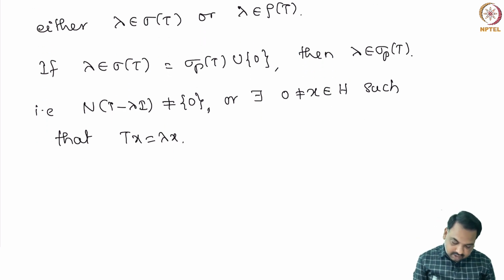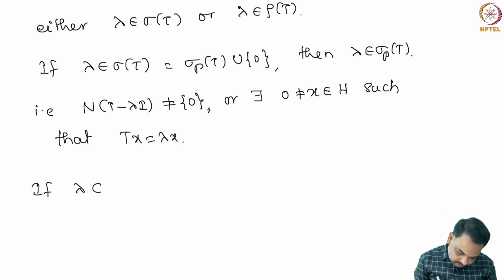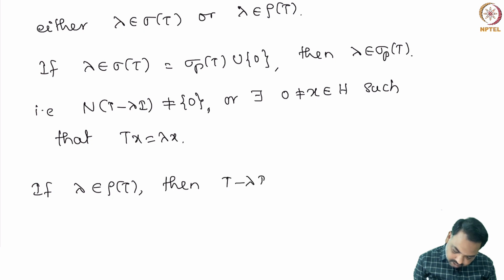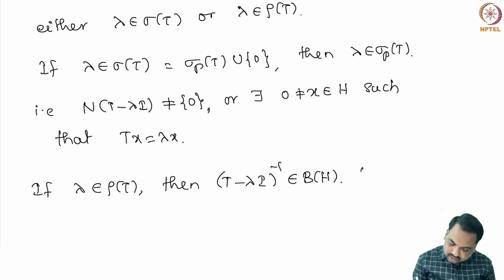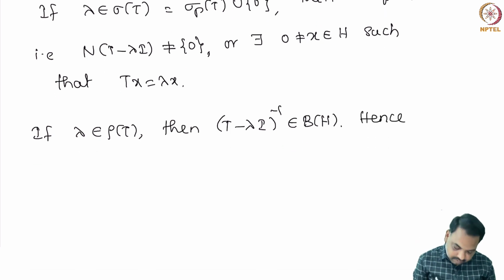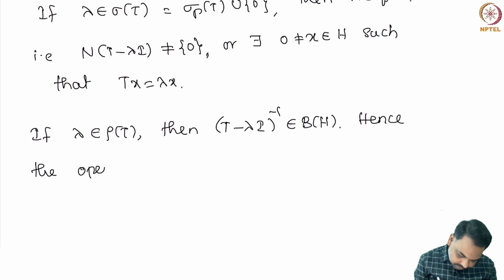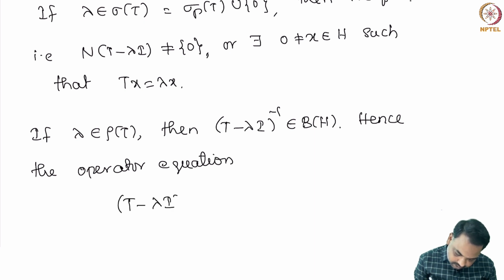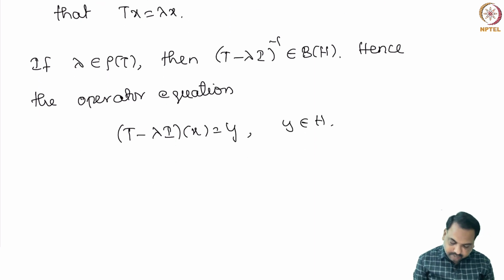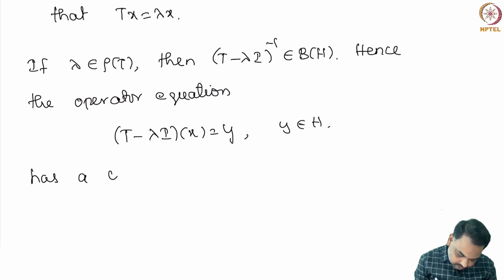Now, let us look at the other case. If lambda is in the resolvent set of T, then T minus lambda I inverse exists and the inverse is bounded. Hence, if you look at this operator equation, T minus lambda I at x equal to y, where y is in H, has a unique solution, because T minus lambda is invertible.